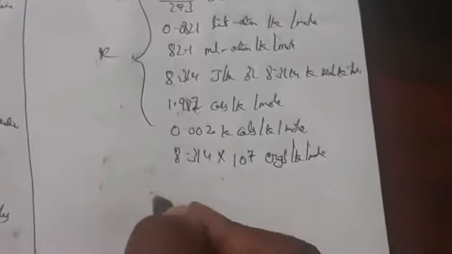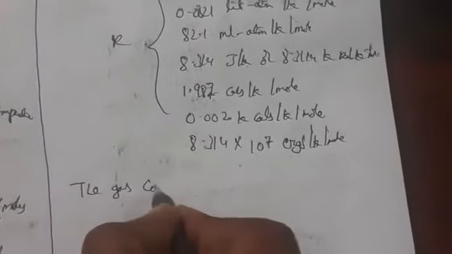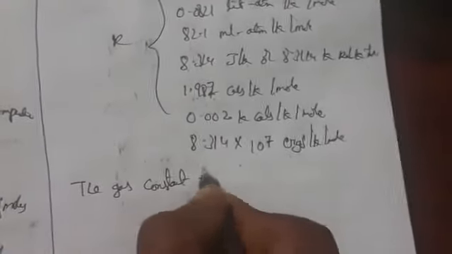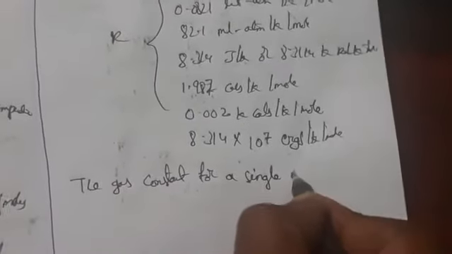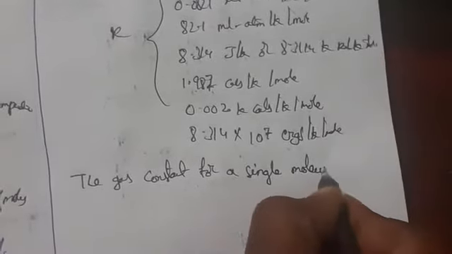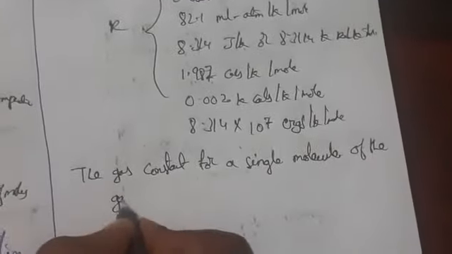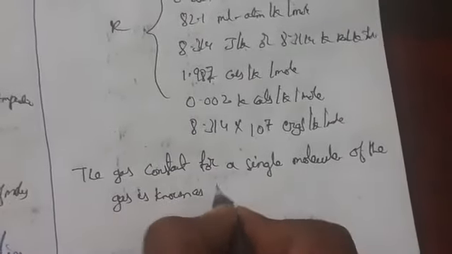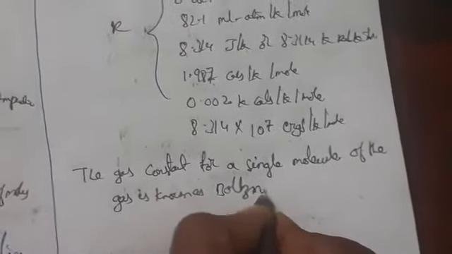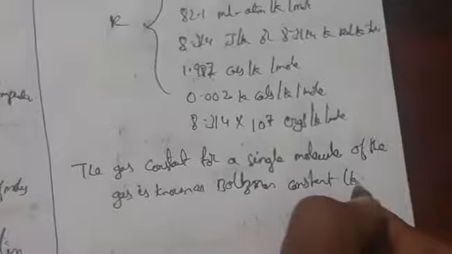The gas constant for a single molecule of the gas we call the Boltzmann constant, which is denoted by k.